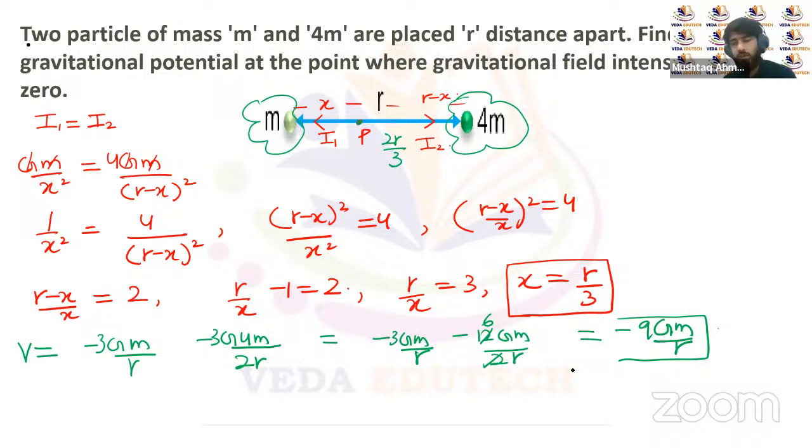And at this point P, the net gravitational field intensity is also equal to 0. But the gravitational potential at this point is non-zero, right?